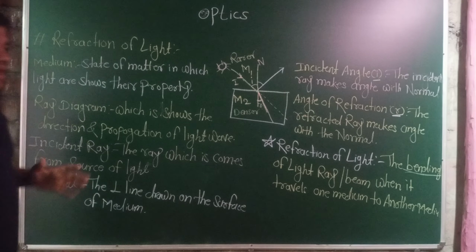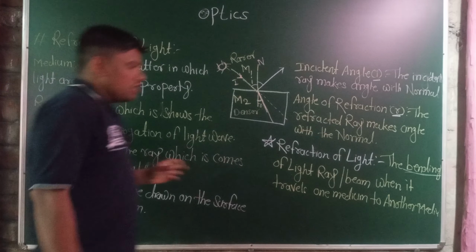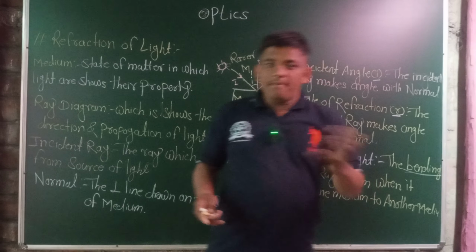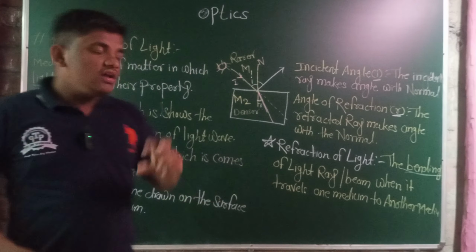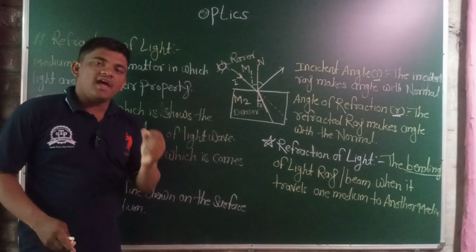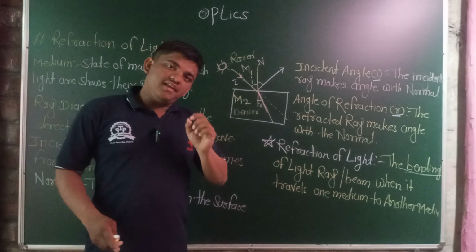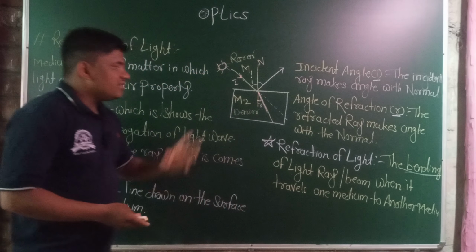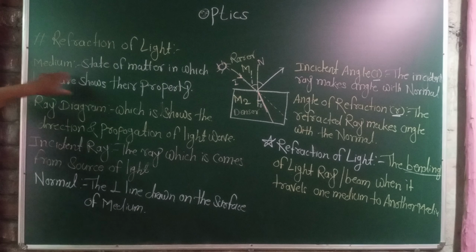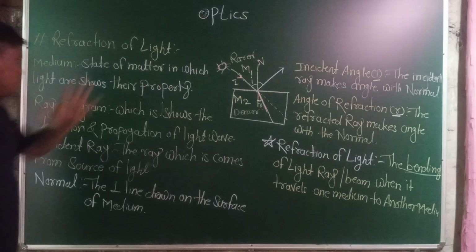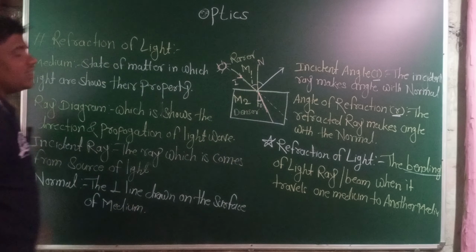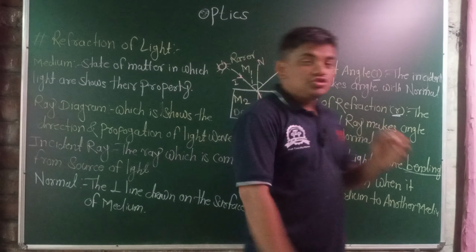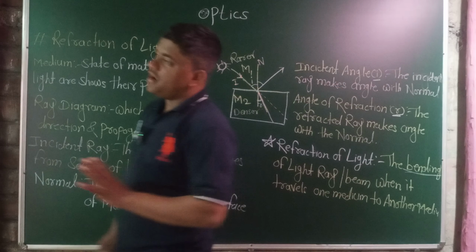Light travels through every medium, and through vacuum also. But to show certain properties of light, they require a medium. Light also travels in vacuum, but it doesn't show any properties in a vacuum. A medium is a state of matter in which light shows its properties. Light shows its properties only in a medium. It doesn't show them in vacuum.